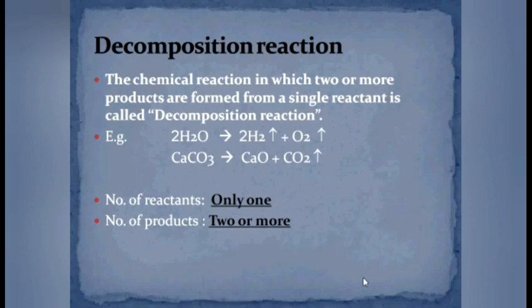It's very simple. We will make it. See, the chemical reaction in which two or more products are formed from a single reactant. Or in other words, we can say that a single reactant splits into two or more products. Such a reaction is called a decomposition reaction.